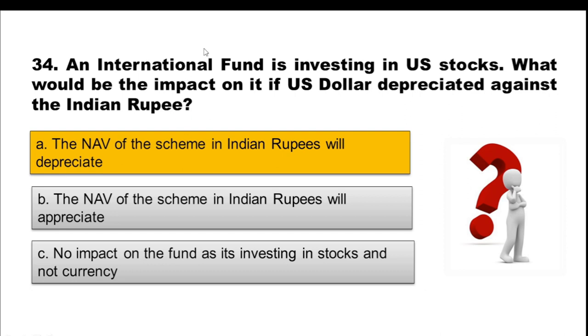Because this fund was investing abroad and its currency, the US dollar, depreciated, obviously the NAV of the scheme will also depreciate. Why? Because this type of mutual fund, an international fund, was investing in the US market. If the US market is not performing well, how will this fund perform well? Automatically, it will also depreciate. If the US dollar is depreciating, the NAV in Indian rupees will also depreciate.